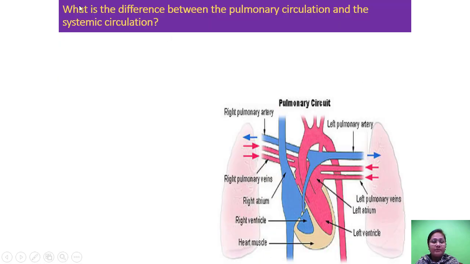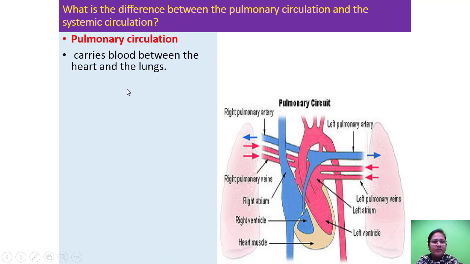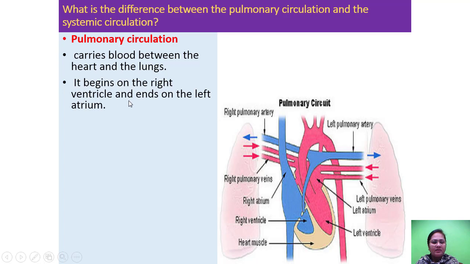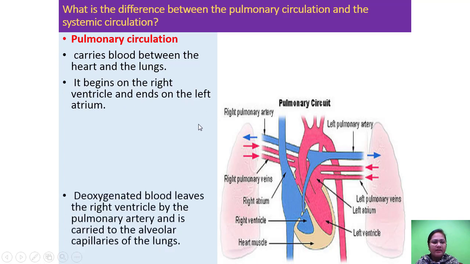Now what is the difference between the pulmonary circulation and the systemic circulation? Pulmonary circulation carries blood between the heart and the lungs. It begins in the right ventricle and ends in the left atrium.